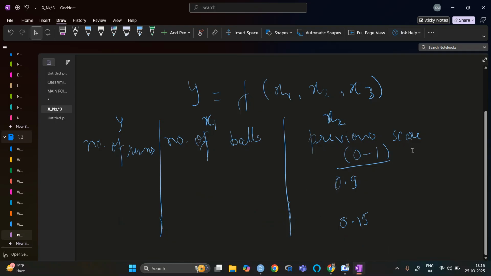So this is one variable on which it can depend. We can have the number of runs dependent on the number of balls, and also on the previous score. If his previous score is better, then his number of runs will also be better. Now, what are the other factors you can think of? If this one is better, then the number of runs can be better.